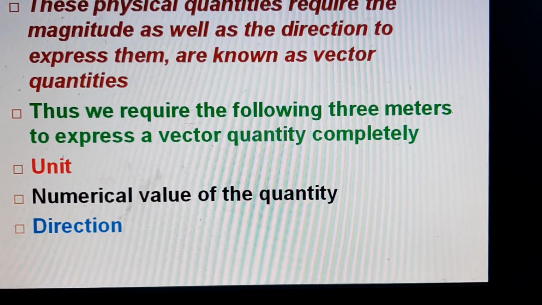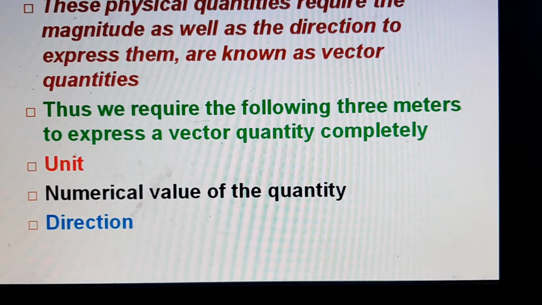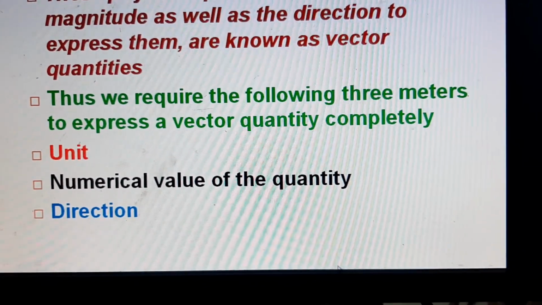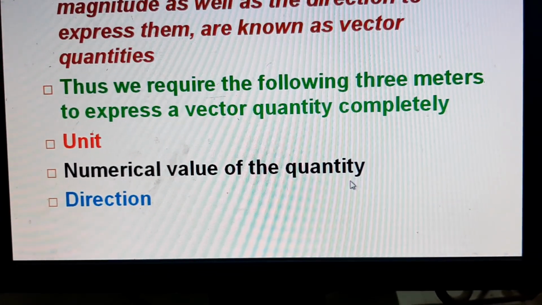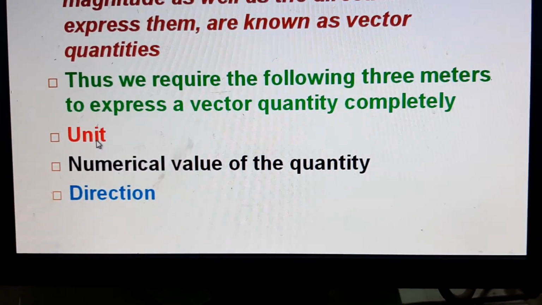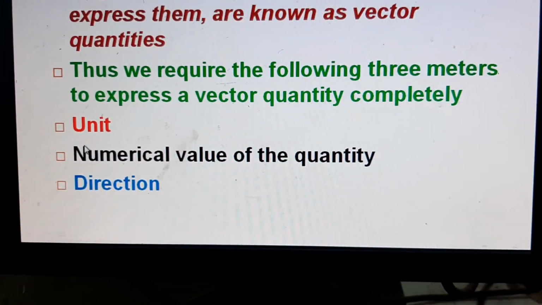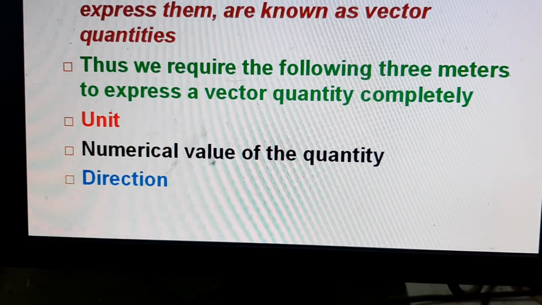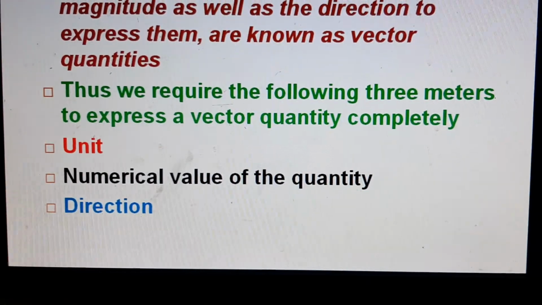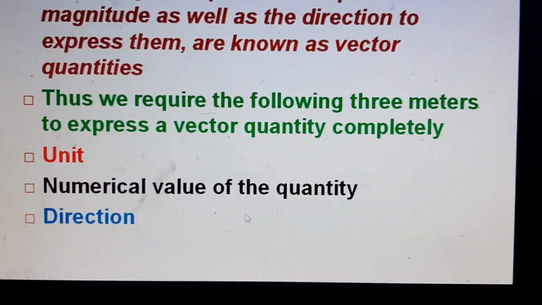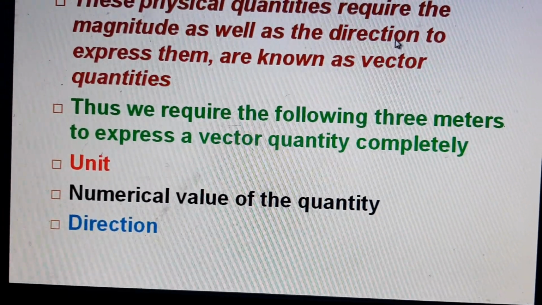Thus we require the following 3 parameters to express a vector quantity completely. What are these? Unit, numerical value of the quantity and direction. So we need these 3 parameters, okay, to express this. First, in case of scalars, we said it only needs what? Unit and numerical value of the quantity. But here one more thing has been added. It also needs a direction. We have to express the direction in which the quantity is pointing to or moving in which direction.